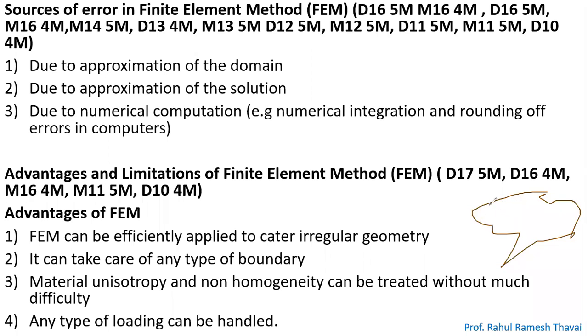For that, we will discretize this entire problem into a number of small parts. That is called discretization. Those small parts might be standard shapes.